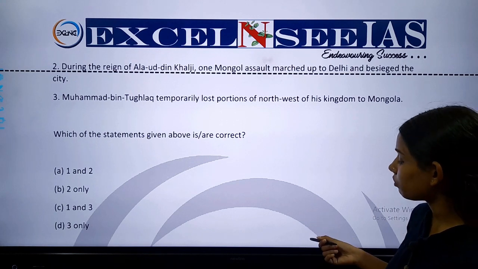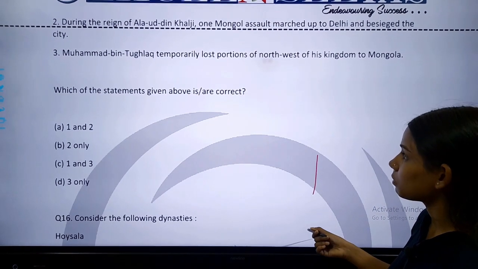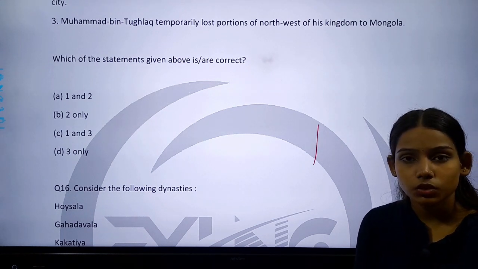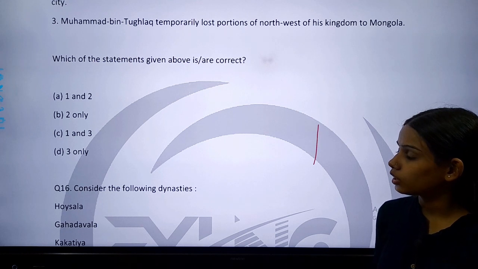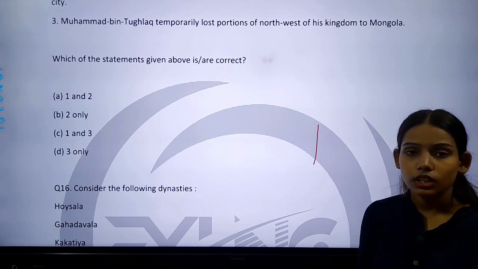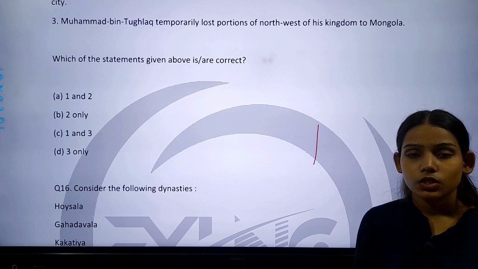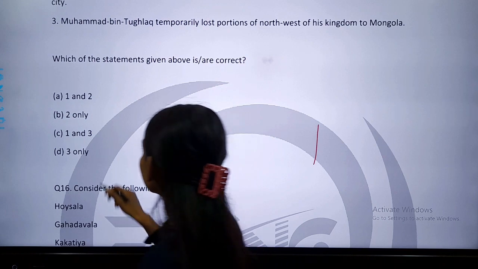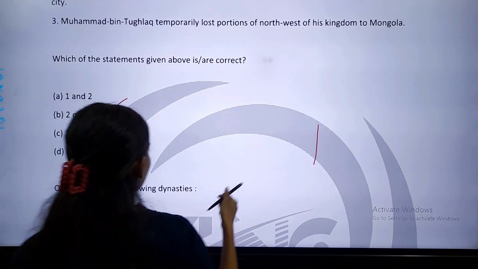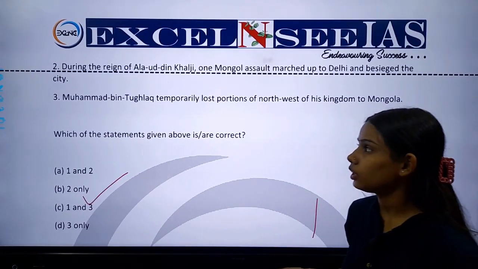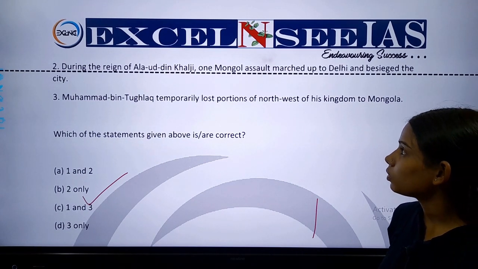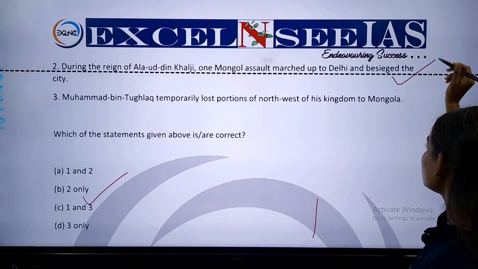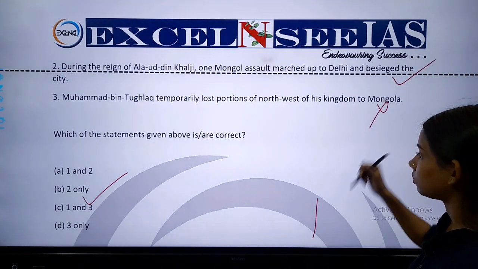And statement number 3 says that Muhammad bin Tughlaq temporarily lost portions of the northwest in his kingdom to the Mongols. So you have to identify in these 3 statements which statement is correct. Option A is 1 and 2, option B is 2 only, option C is 1 and 3, and option D is 3 only. The correct answer of this question is option B, 2 only, that statement 2 given above is correct, that during the reign of Alauddin Khilji, one Mongol assault marched up to Delhi and besieged the city. So this statement is correct and the others are wrong.